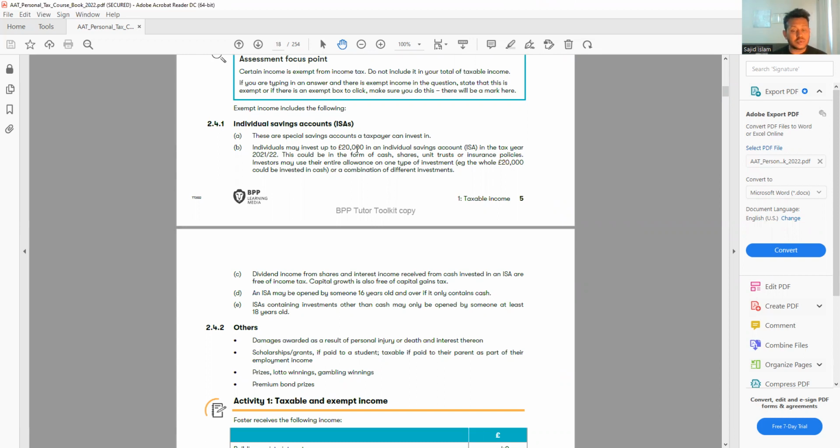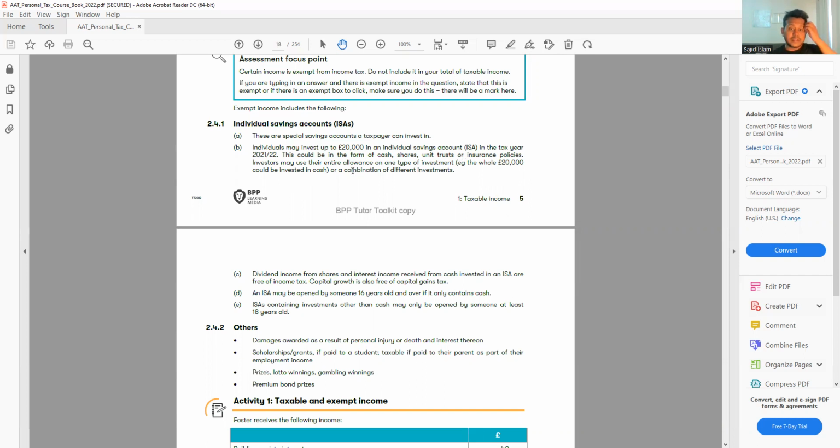An individual may invest up to £20,000 in an individual savings account in the year 2021/22. So they can invest up to £20,000 a year. This could be in the form of cash, shares, trust, or an insurance policy, anything. So it doesn't matter which form it takes.